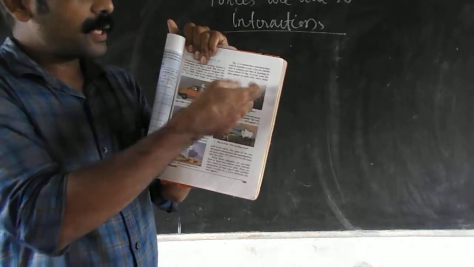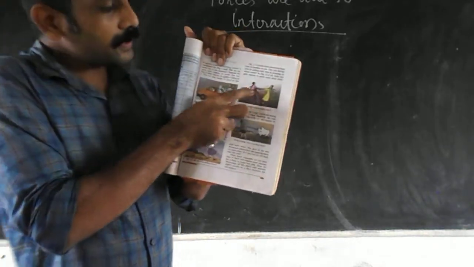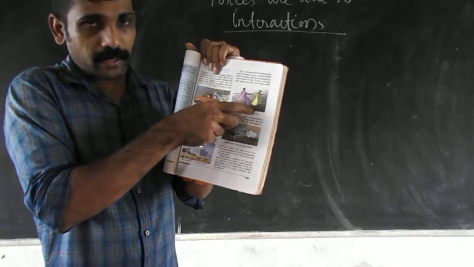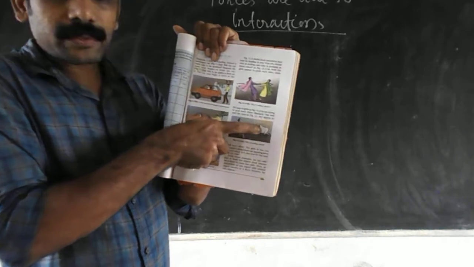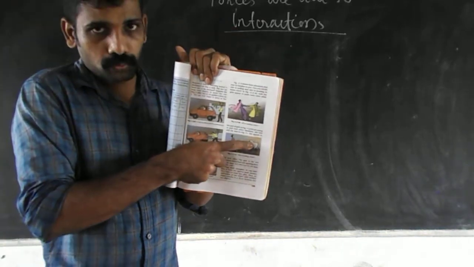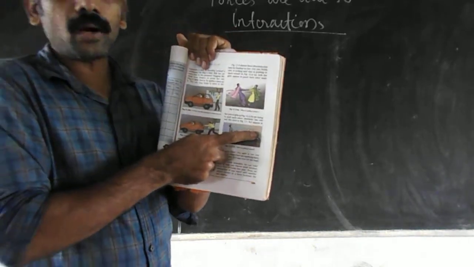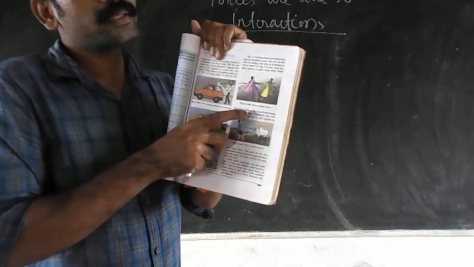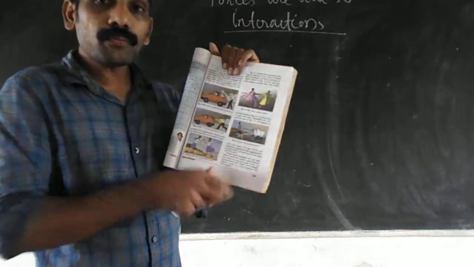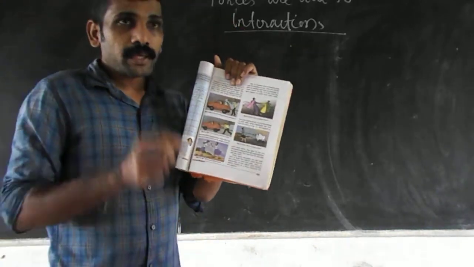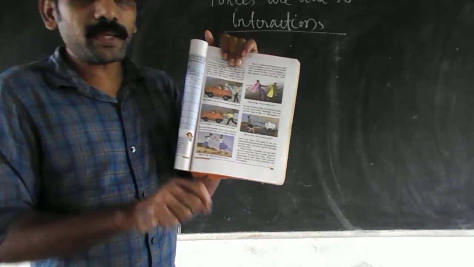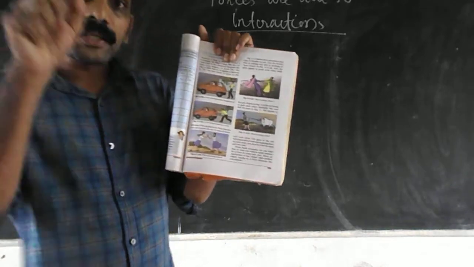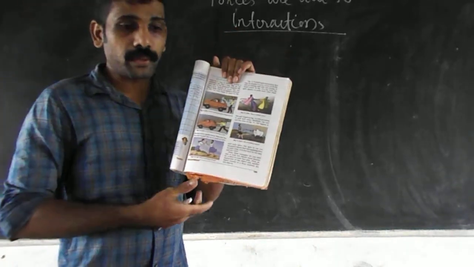Here the boy is giving a force on the cow, so the boy and the cow are involved. So we can infer that in order for a force to happen, at least two things must be involved.